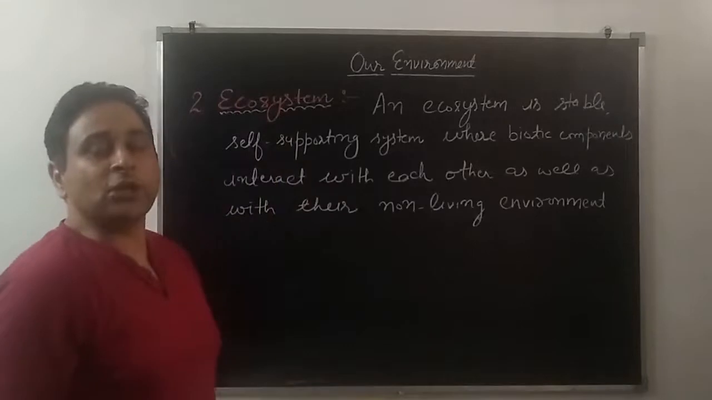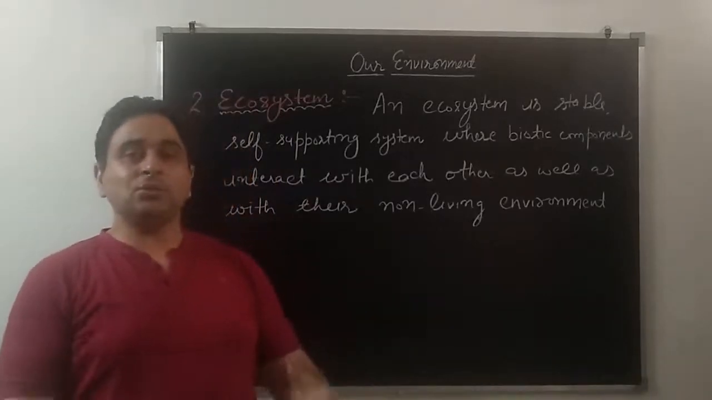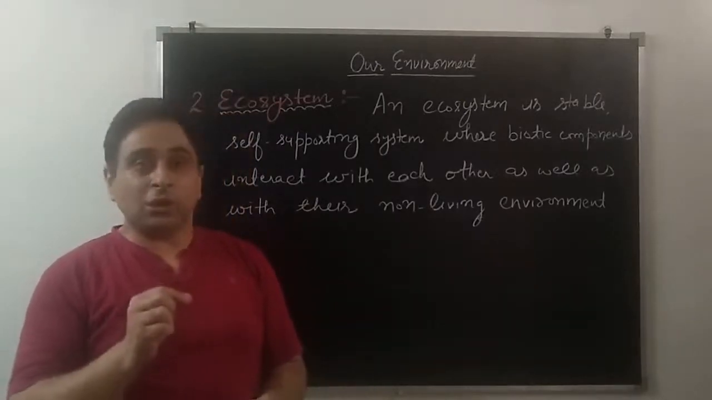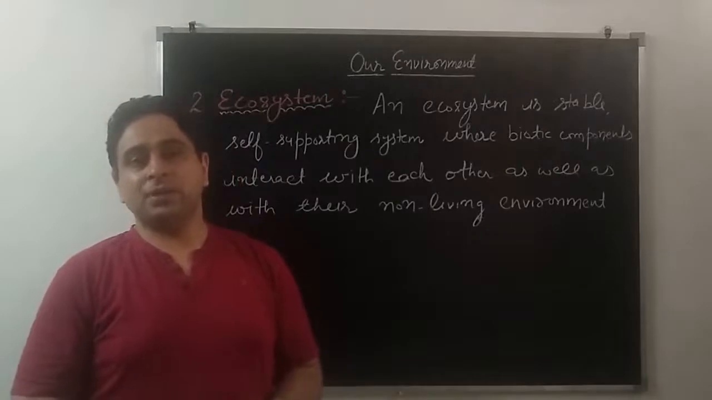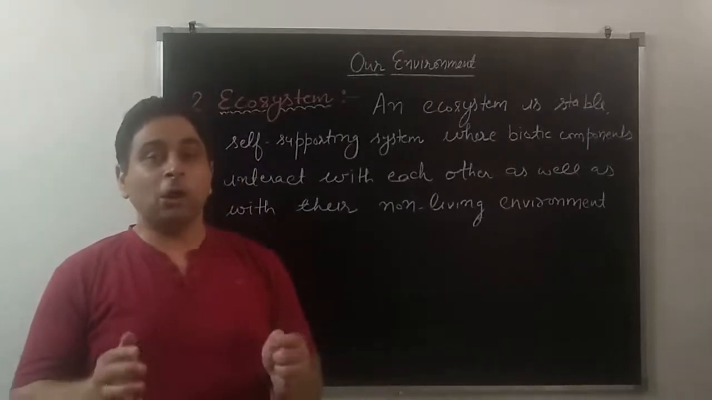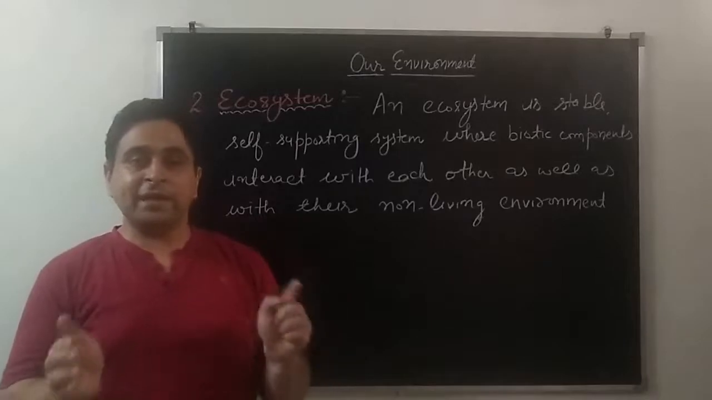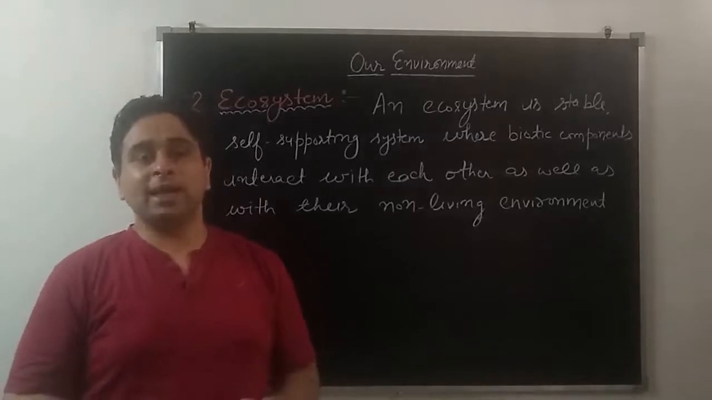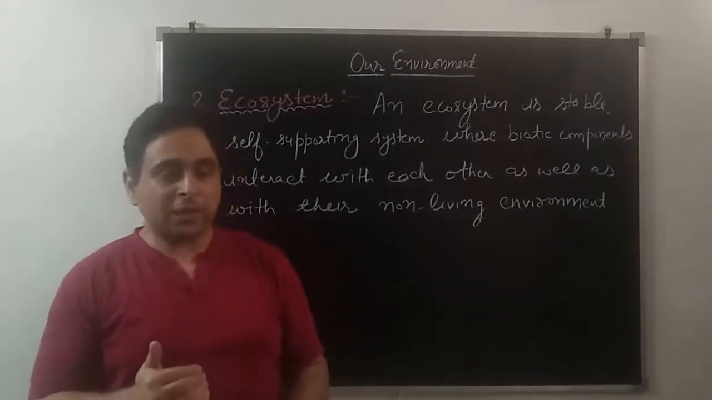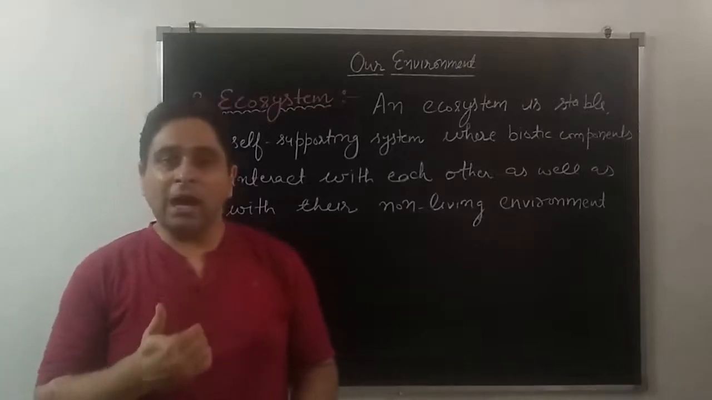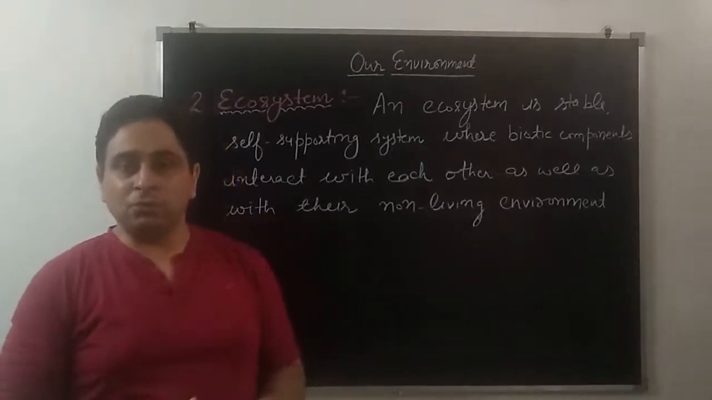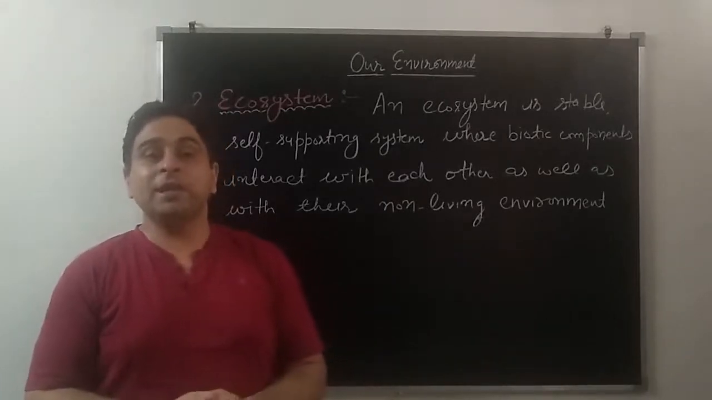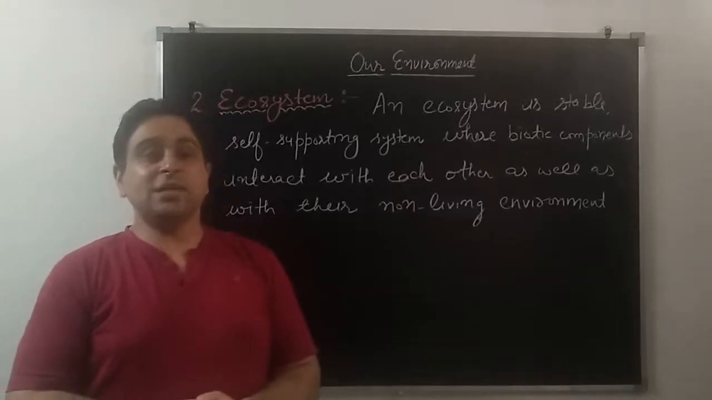Next term, students, ecosystem. So what is ecosystem? Ecosystem is a stable system which runs automatically. It does not need any other system. In this system, students, living organisms, that is biotic components, interact with each other as well as with their non-living environment. For example, we depend on plants for our food. Plants are biotic components. But besides plants, we need air, sunlight.